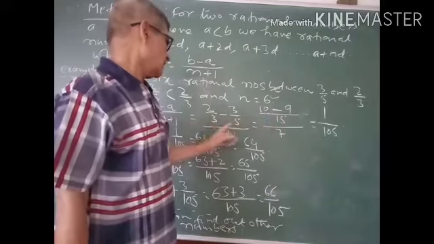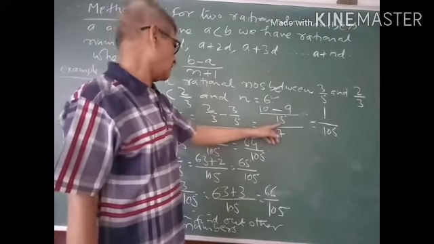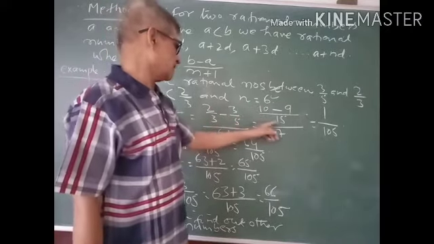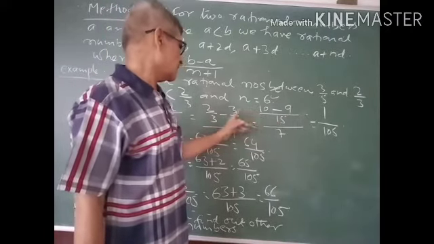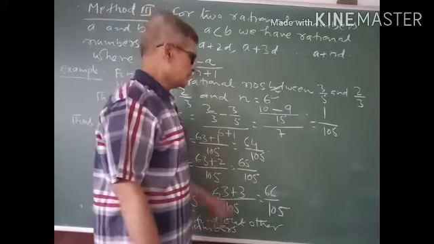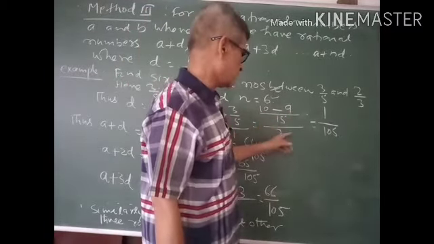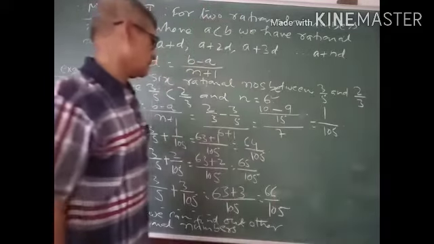This is 3 5s are 15, 5 2s are 10, 5 3s are 15, 3 3s are 9. And this is how this becomes 1 by 15 times 7, which is 1 by 105.